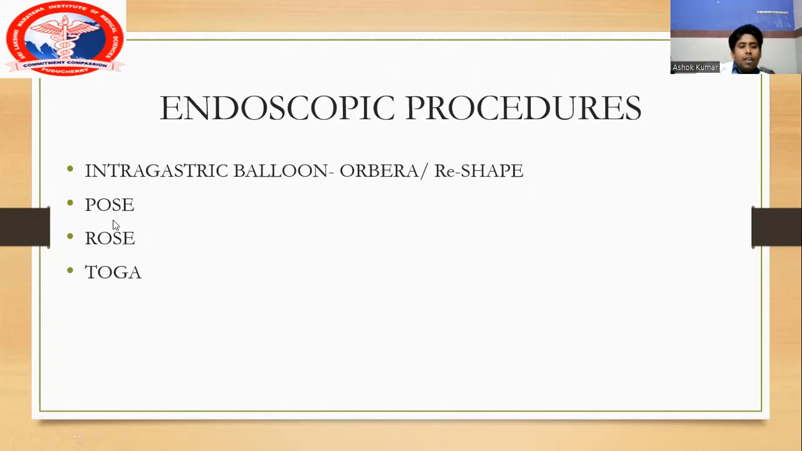ROSE, as we already saw, is restorative obesity surgery endoscopically, to tackle the complication of anastomotic stricture in Roux-en-Y gastric bypass. TOGA is transoral gastroplasty. Endoluminally they fire staplers to achieve weight loss.